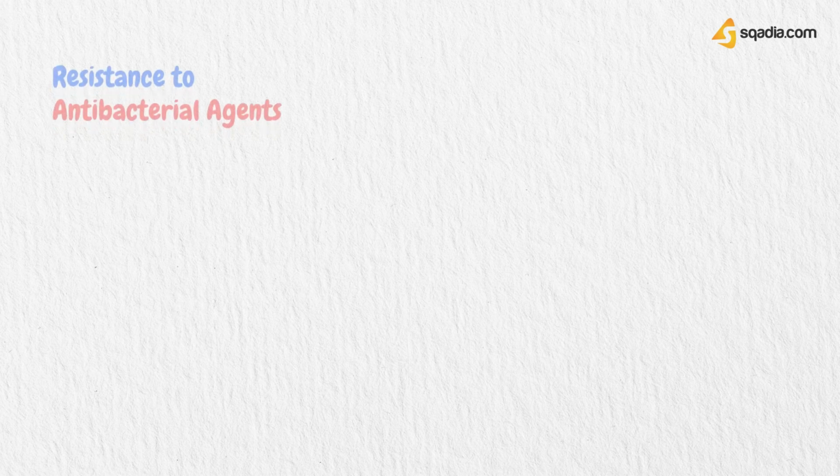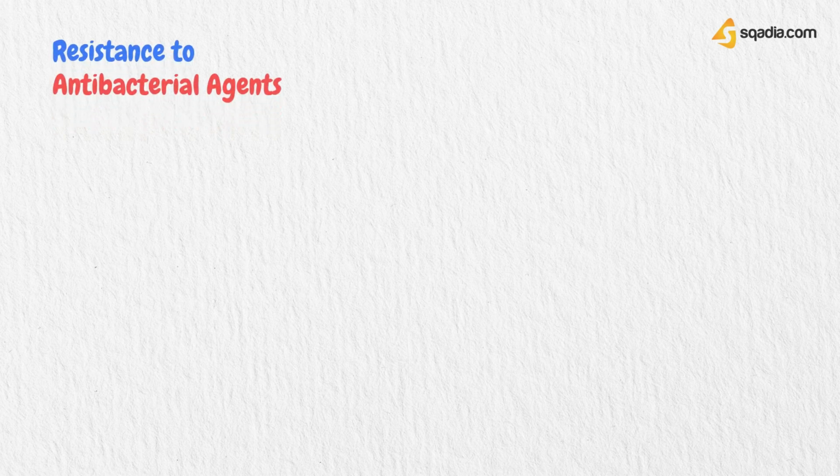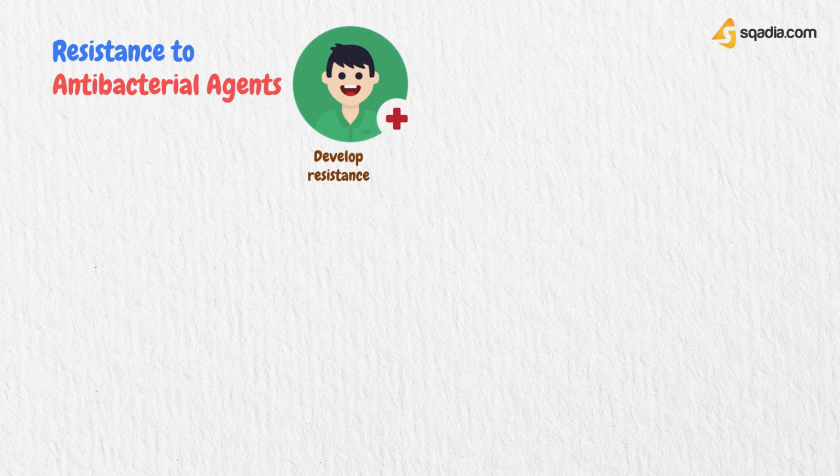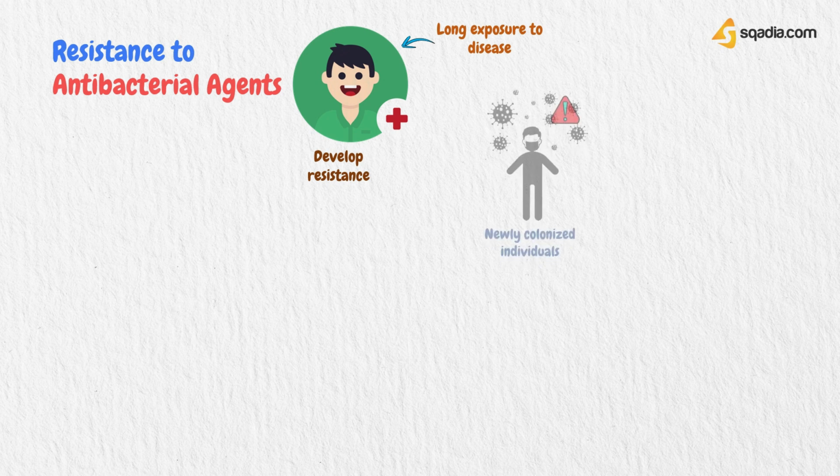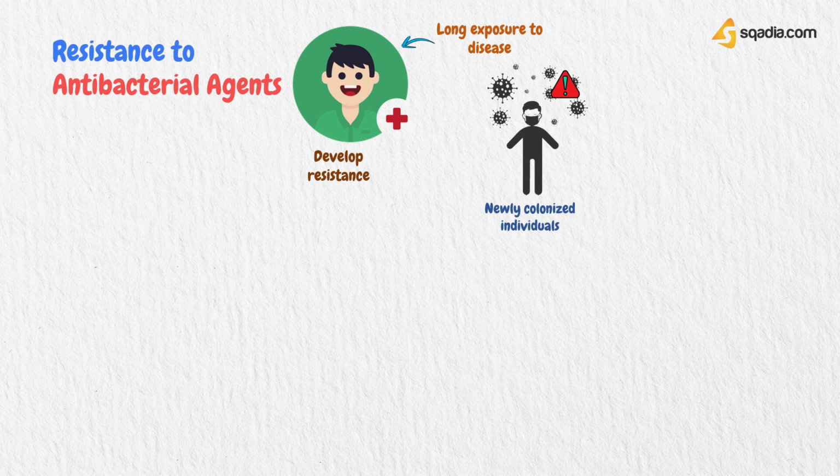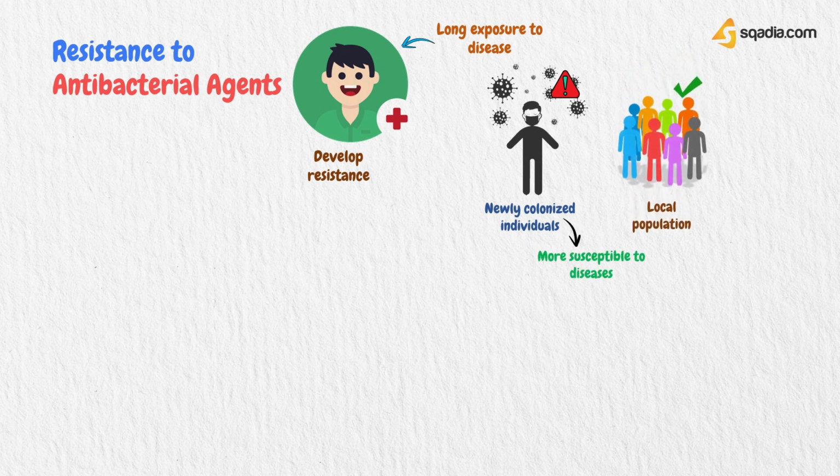After getting this brief knowledge about what antibacterial agents are and how they work, now let's look at the title of our topic once again, that is, resistance to antibacterial agents. Let's illustrate this concept. Human populations often have a relative resistance to diseases to which they have been exposed for many generations. For example, when Europeans first colonized tropical climes, they proved highly susceptible to diseases they had never been exposed to, although the local populations were relatively resistant.